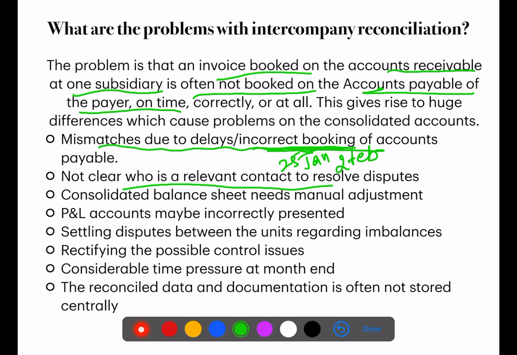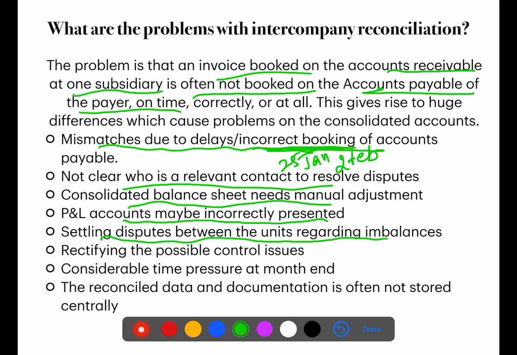Not clear who is the relevant contact to resolve the disputes. We don't know whom we should contact to resolve the disputes. Consolidated balance sheet needs manual adjustment, very important. P&L accounts may be incorrectly presented. Sometimes we forget to enter the entry. Settling disputes between the units regarding imbalances in the figures also.